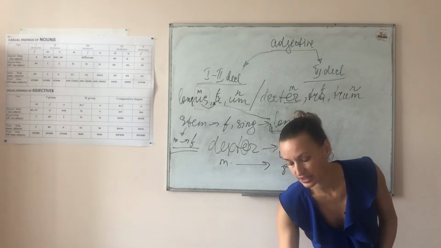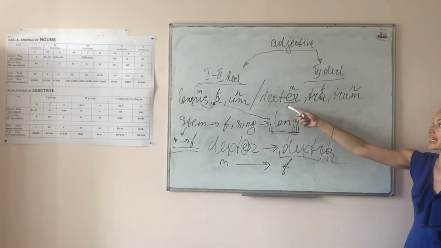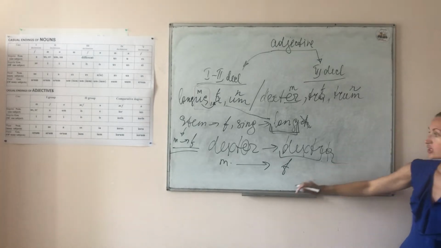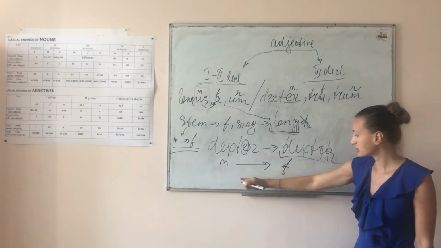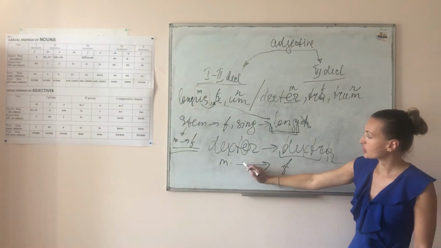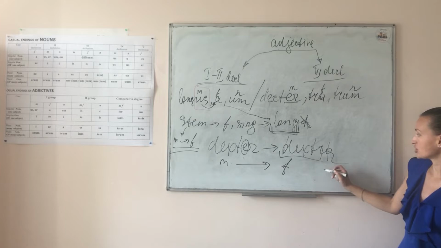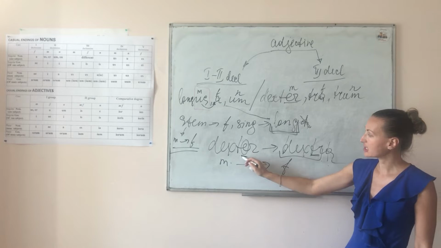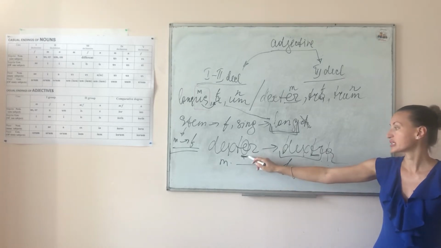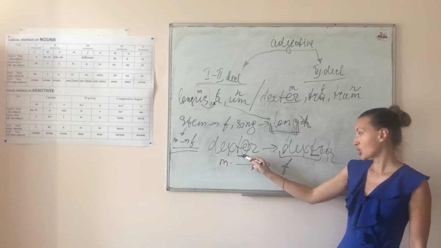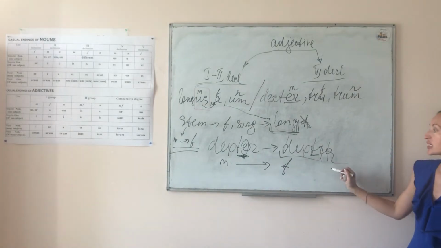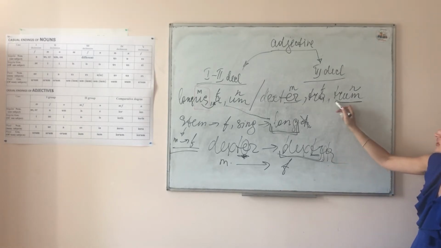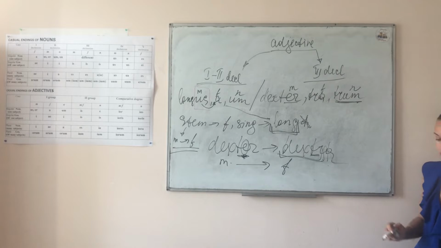Here we also have the form of adjectives like dexter, dextra, dextrum. In order to determine the stem, we are supposed to change M into F, right? So it was dexter, then we are changing it into dextra. Dextra, we are having it because this e was omitted according to some historical grammatical changes which took place in the Latin language, and that's why we have dexter. This is the stem. That's why the neuter gender will be dextrum.